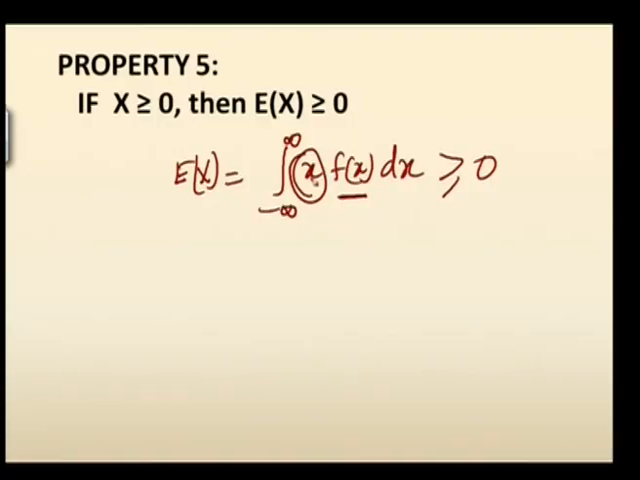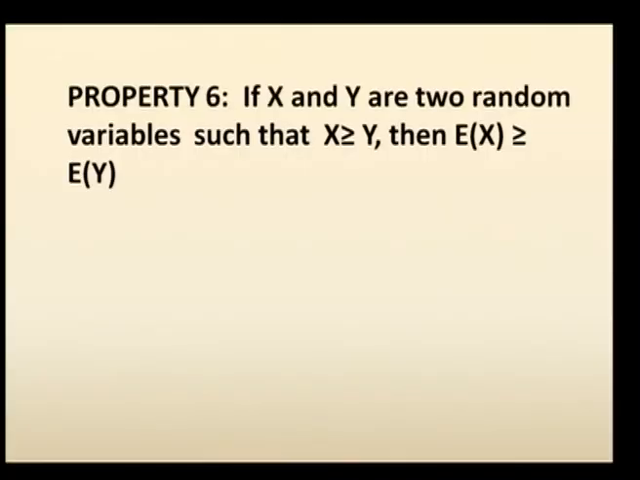So, x is non-negative, given as x greater than or equal to 0. At the same time, already known, f of x is non-negative according to the definition. Therefore, the whole integration is an integration of a positive quantity. When limits are substituted, we will also always have greater than or equal to 0. So, therefore, when x is greater than or equal to 0 implies E of x is also greater than or equal to 0. Okay. So, the next property is if x and y are two random variables such that x is greater than or equal to y, then E of x is greater than or equal to E of y.